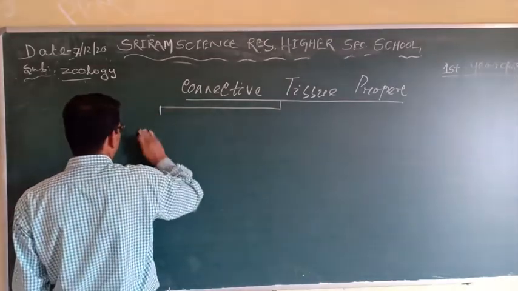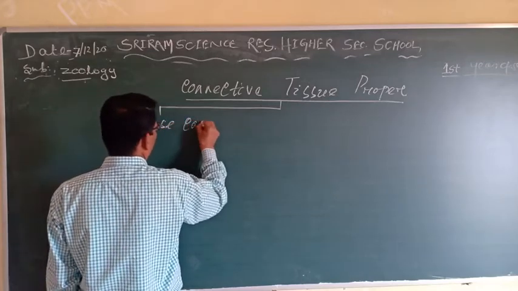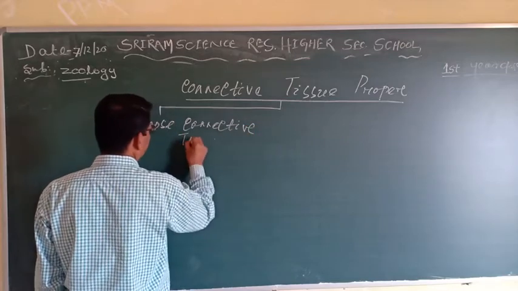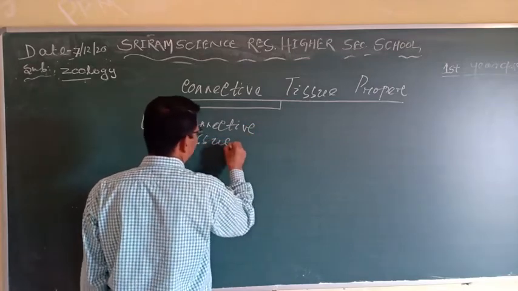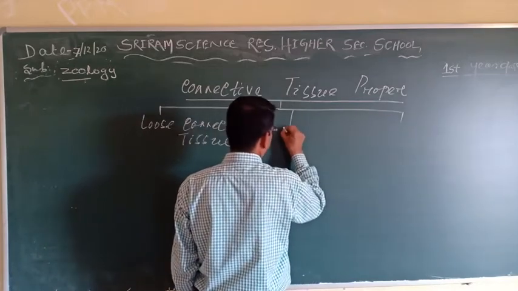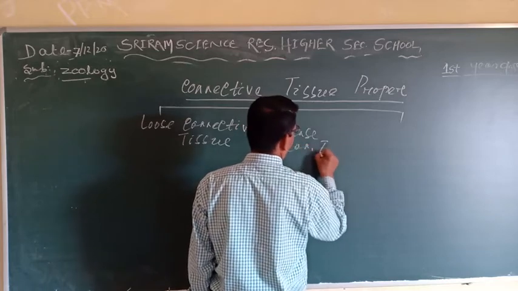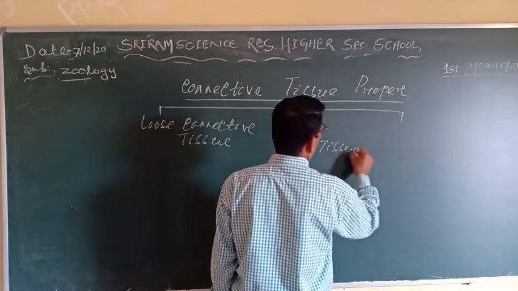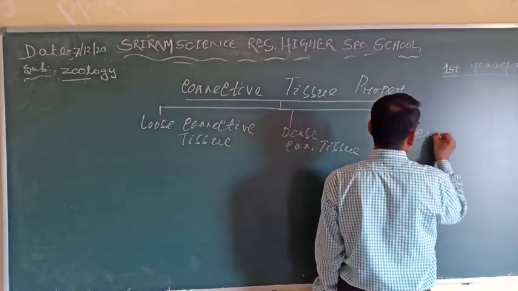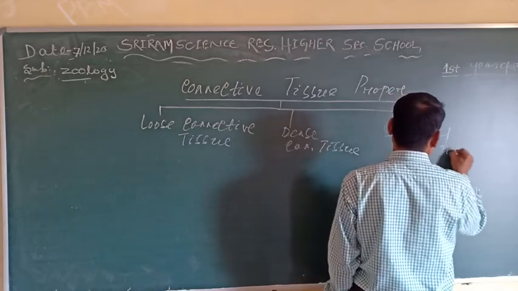That is the loose connective tissue, the second one is the dense connective tissue, and the third is the special connective tissue. Clear?